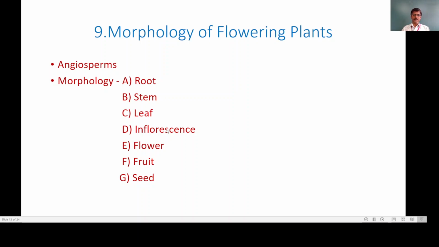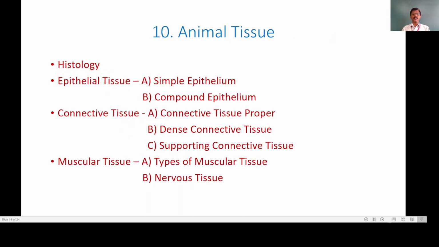Then inflorescence. In our lower standards we have studied the arrangement of flowers on the plants. Then the structure of flower. Next point is fruit and seed. Now in this topic we will study the various parts of the plants and morphology also. Moving towards the next important topic, the animal tissue.